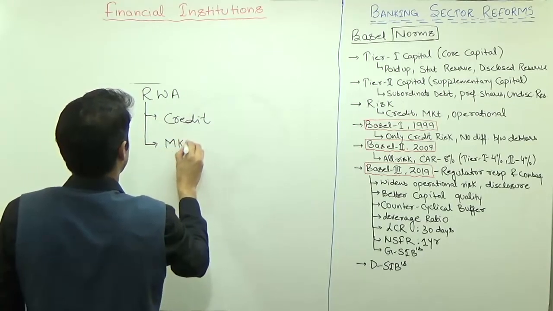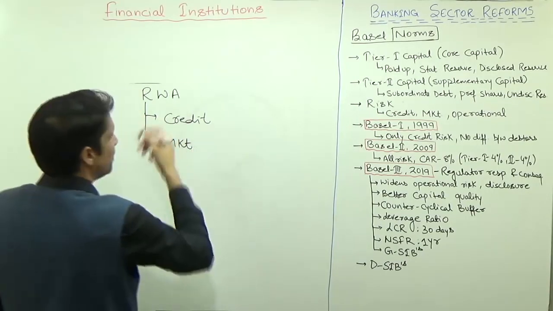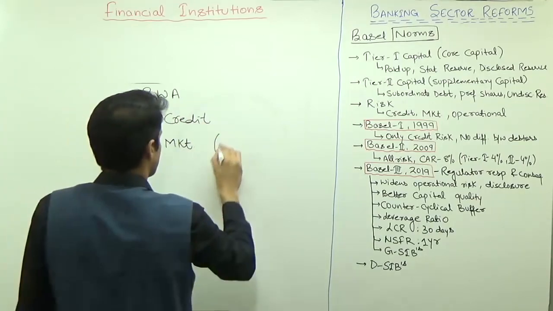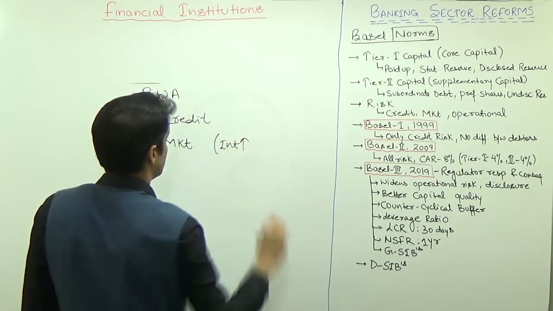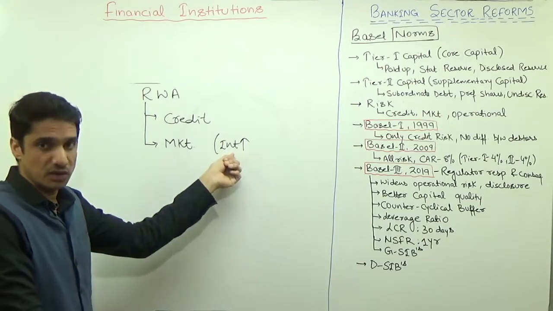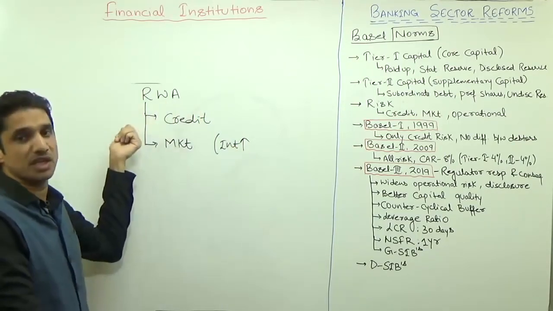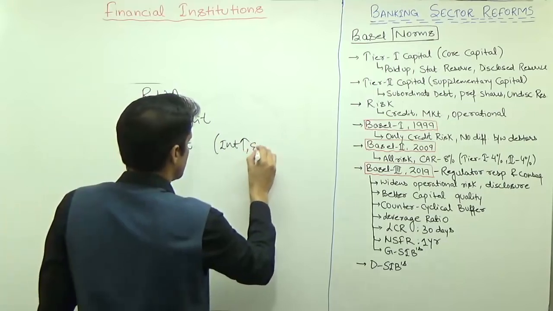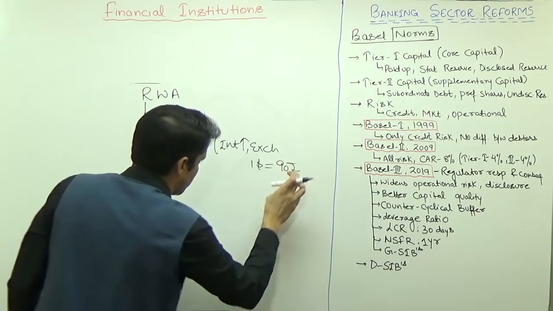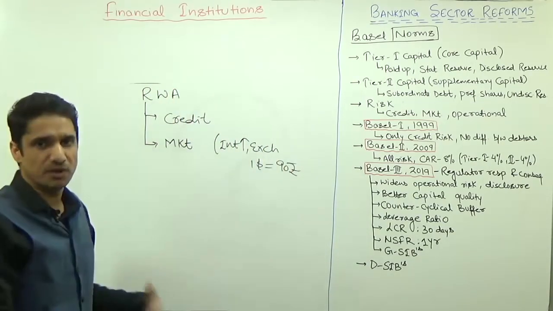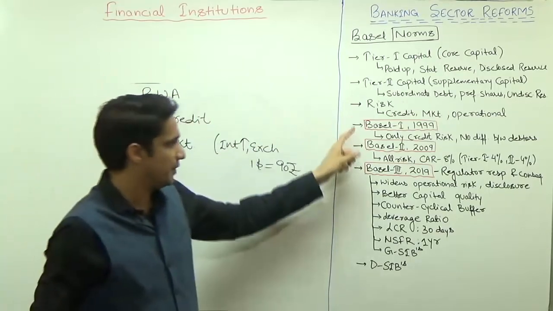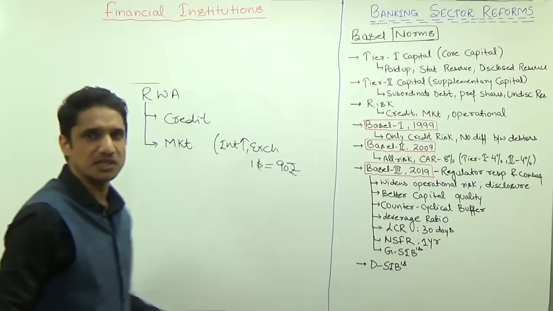Then we have the second type of risk that you have to consider while framing the policy, which is market risk. Market risk means, suppose the interest rate is increasing. You have to count what will be the impact on the functioning of the bank if the interest rate increases exponentially. Suppose the exchange rate, $1 suddenly becomes 90 rupees. What will be its impact on the functioning of the bank? All this risk you have to include while framing Basel 1, Basel 2 and Basel 3.